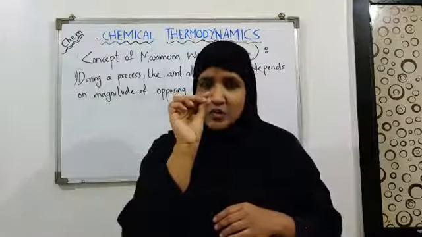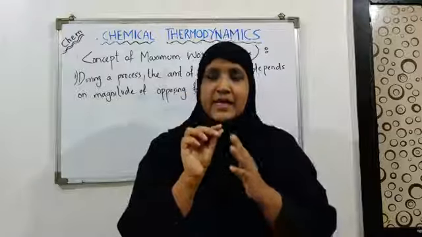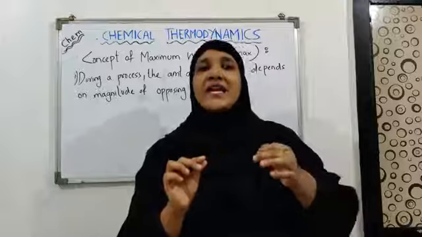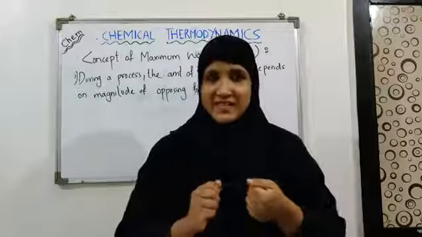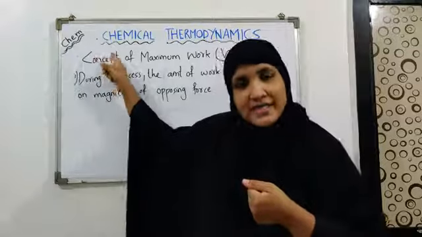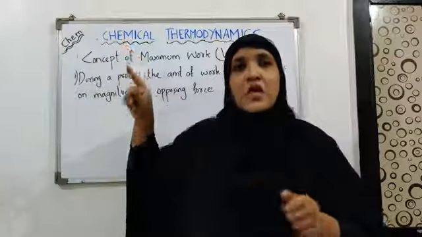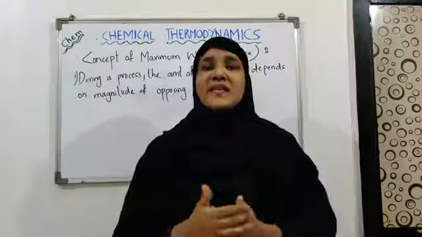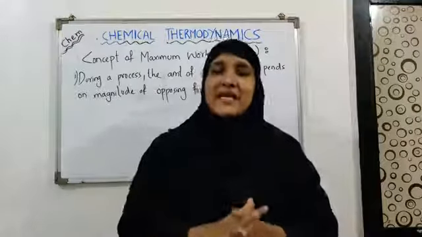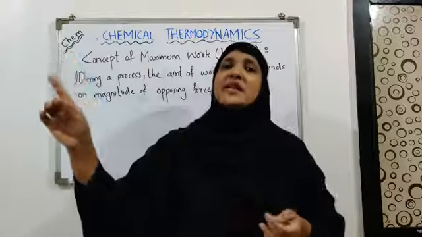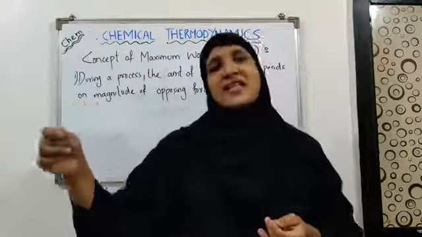Here you can say that you have opposing force at its maximum strength. It means you can obtain this kind of work Wmax only if your process is reversible in nature, because only in reversible processes the driving force is only a little bit stronger than the opposing force.